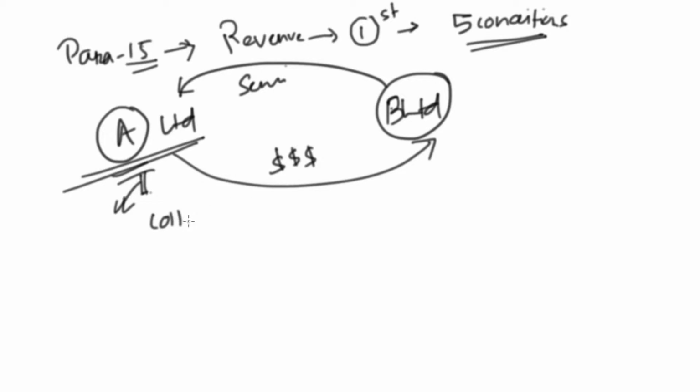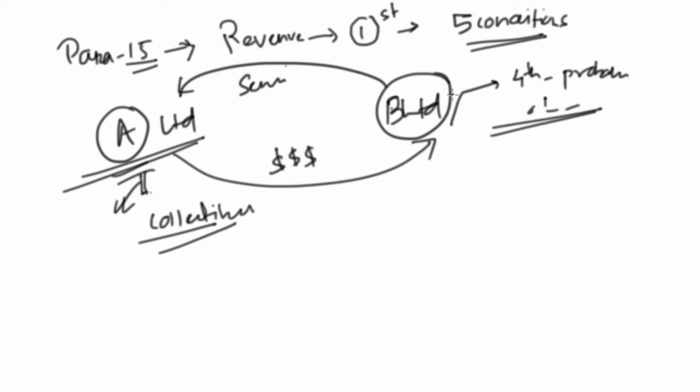This hits the fourth condition, that there has to be a probability of collection of the expected revenue. So it may not meet the first criteria itself. Then in such a case, we need to follow paragraph 15.